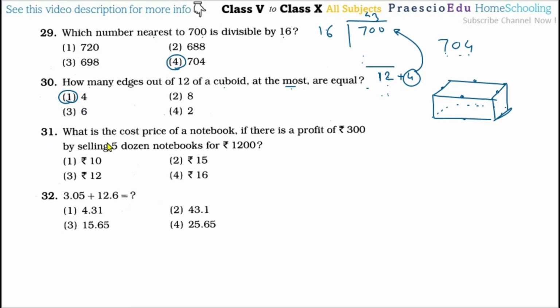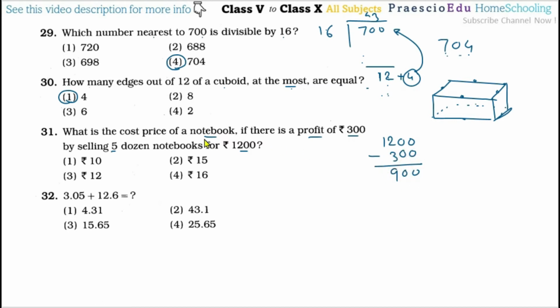Then question number 31. What is the cost price of a notebook if there is a profit of rupees 300 by selling 5 dozen notebooks for rupees 1200? So 1200, profit is there. So we have to deduct this to calculate the cost price. After the subtraction, we are getting 900.